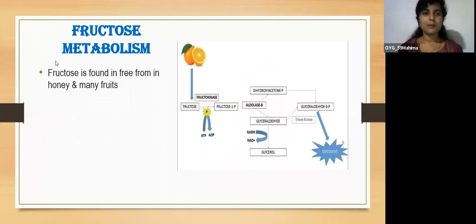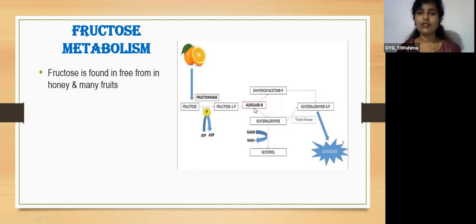And the next pathway is fructose metabolism. Fructose is also a minor pathway. Fructose is found in free form in honey and many fruits. So we'll see how fructose metabolism happens. Fructose is converted into fructose 1-phosphate. This is carried out by the enzyme fructokinase, which converts fructose to fructose 1-phosphate.